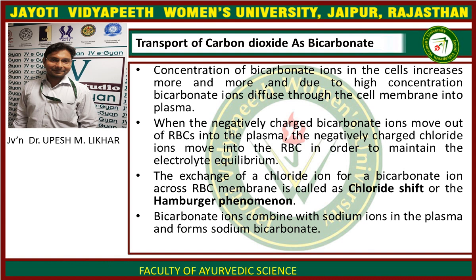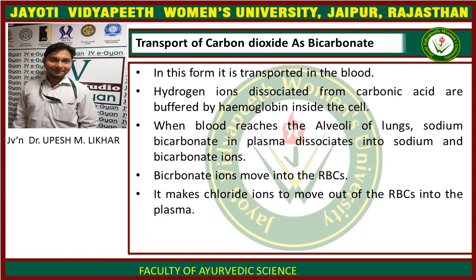The exchange of a chloride ion for a bicarbonate ion across the RBC membrane is called chloride shift or Hamburger phenomenon. Bicarbonate ions combine with sodium ions in the plasma and form sodium bicarbonate. In sodium bicarbonate form, it is transported in the blood. Hydrogen ions dissociated from carbonic acid are buffered by hemoglobin inside the cell.